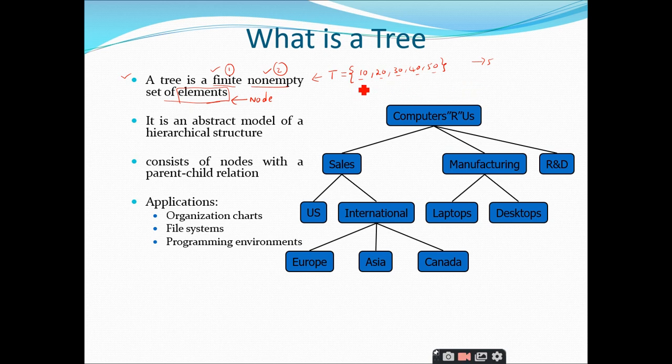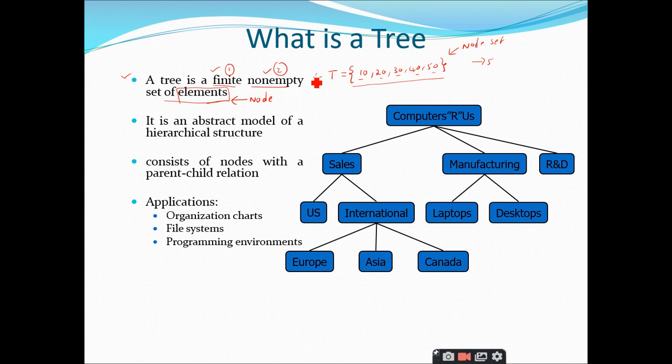And are they finite in nature? Yes, they are finite in nature. And similarly, this set is called a node set. We can call it a node set or set of nodes, whichever is convenient for you. So the tree is nothing but a collection of nodes. We call it a node set, and the number of nodes inside this node set should be finite in nature, and the set should be non-empty.